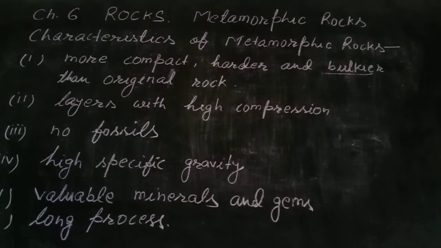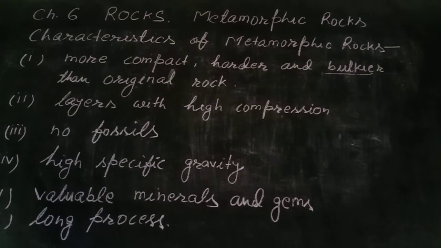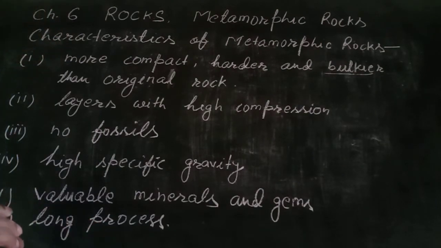Number 5, it contains valuable minerals and gems, valuable minerals such as gold, silver and gems such as diamond. So all these valuable minerals and gems are found in metamorphic rock. And the last characteristic is that the formation of metamorphic rock is a long process.